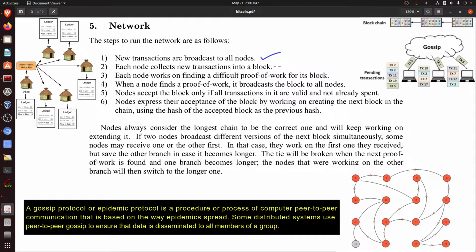So what I am trying to bring out here is that it is not exactly like a rumor, but this is the analogical comparison of the gossip protocol on which it is designed, more of a randomness algorithm. So for now, we'll just move ahead.